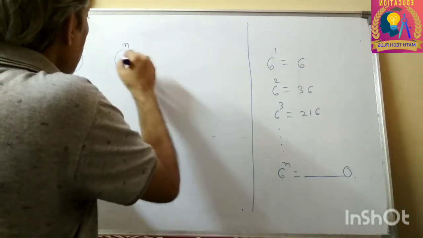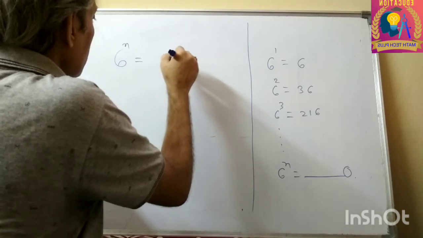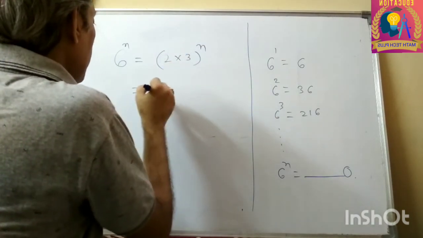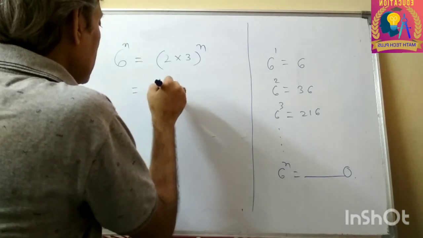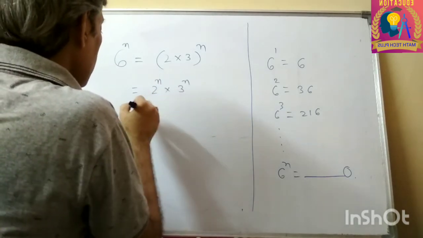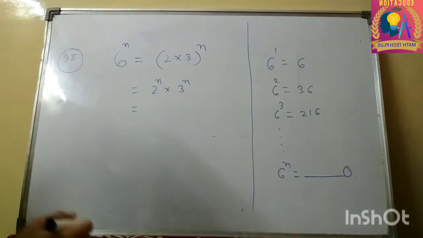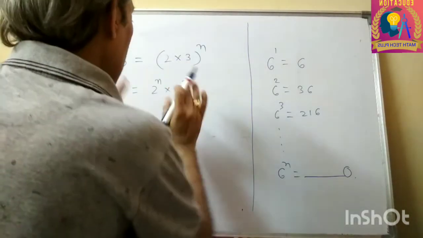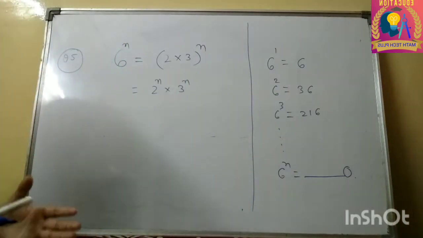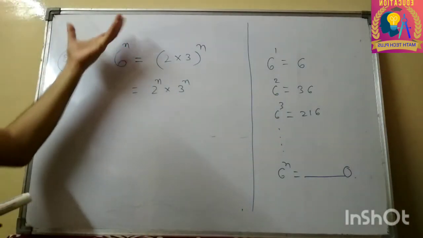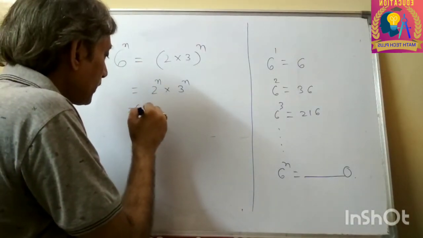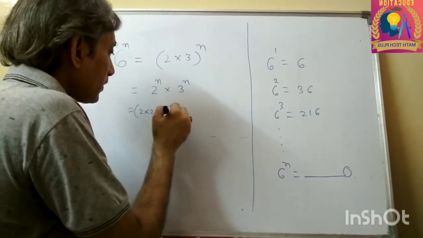So let us factorize this number 6. 6 is 2 into 3, so 6 raised to the power n means we are getting 2 raised to the power n into 3 raised to the power n. It simply means we are getting 2 n times as well as 3 n times. If we factorize 6 raised to the power n, we are getting 2 how many times? We are getting 2 into 2 into 2 up to n times.